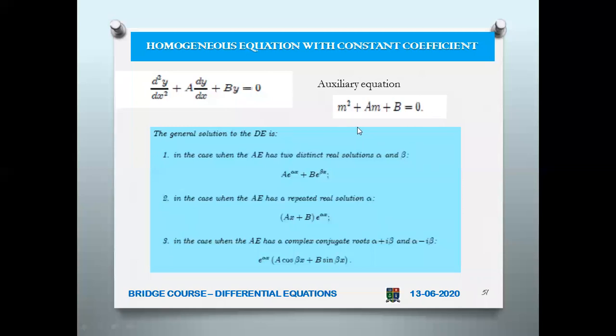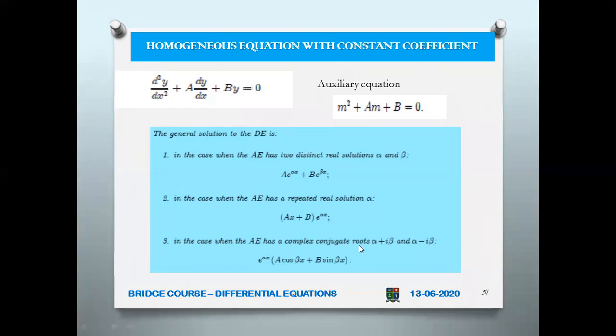So how will you solve this? m equals minus b plus or minus root of b square minus 4ac by 2a. So if that b square minus 4ac is 0, then it will be minus b divided by 2a. That is a repeated root. If that is the case, then you write the solution as (a x plus b) into e power alpha x. So again for a and b, you need two initial conditions, because it is of order 2. If you have two initial conditions, substituting them, you will be able to find out a and b.